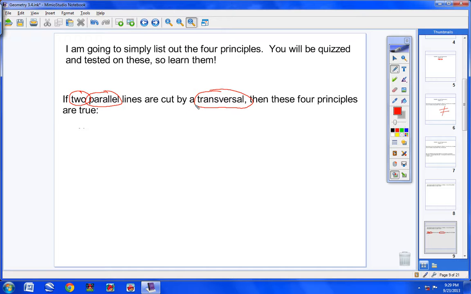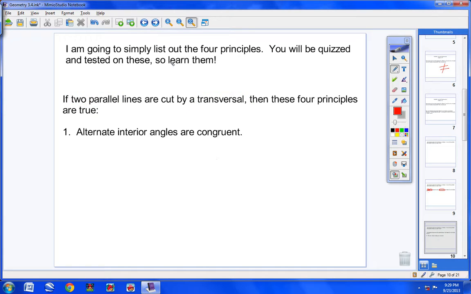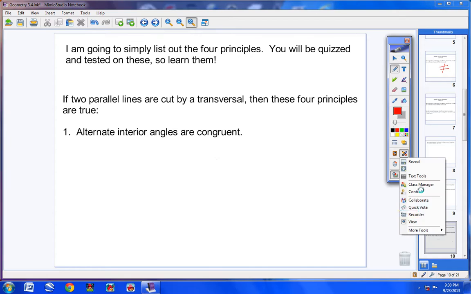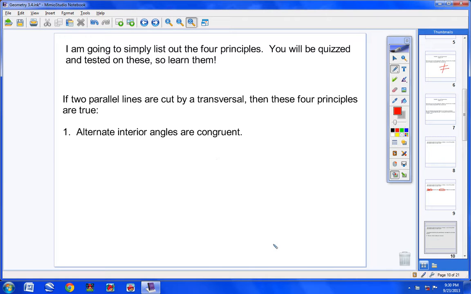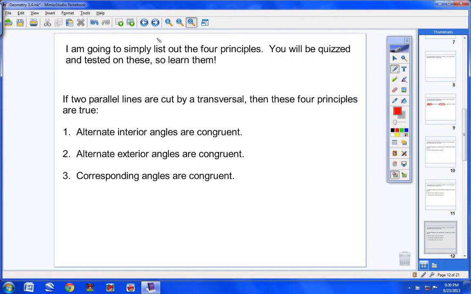But if 2 parallel lines are cut by a transversal, then alternate interior angles are congruent. Alternate interior angles are congruent. Alternate exterior angles are congruent. Corresponding angles are congruent.